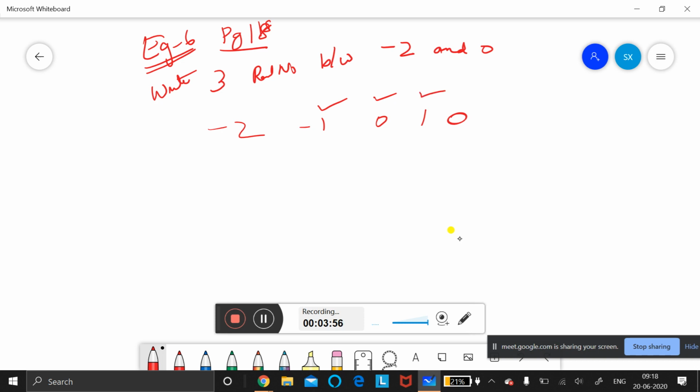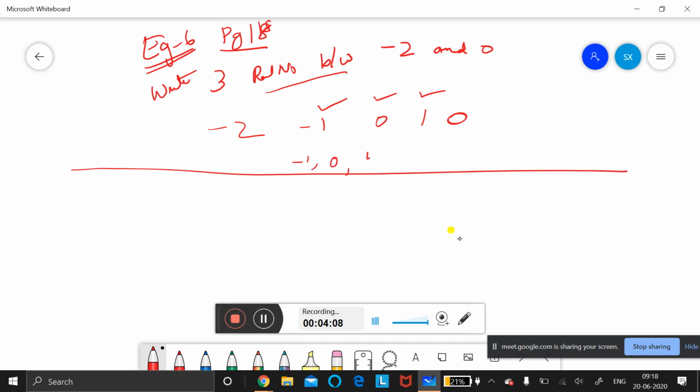Okay. Because every integer is a rational number, we can write this and we can stop. No problem for this answer. We have tried -1, 0, 1 as the three rational numbers. They are also integers, so no problem. Three rational numbers between -2 and 0. Go to the next question.